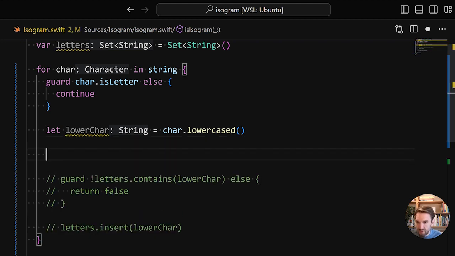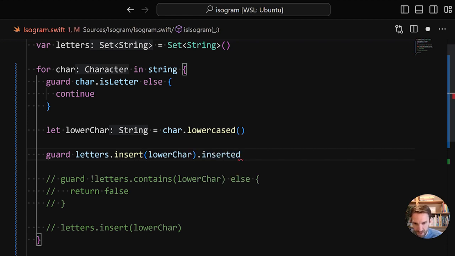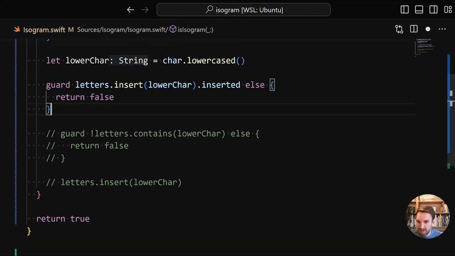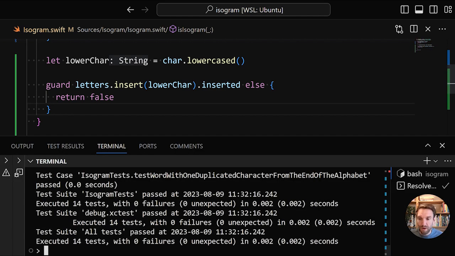So we're going to say guard letters.insert.inserted. So this will both insert the value in the set and then check the return value whether or not it was newly inserted. If it wasn't, so if the value is false, it means it was already in the set, and that's exactly what we had before. So this code is equivalent to this code, only now with the guard we've made it explicit.